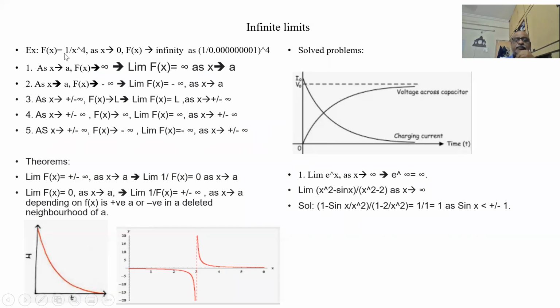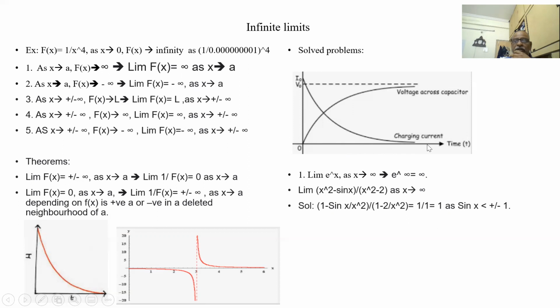Now let us see here. f of x is 1 by x to the power of 4. As x tends to 0, f of x is tending to infinity. There is no limit for this. This cannot be defined. So it's going to infinity. Let us see different combinations of infinity. x tends to a, it can go to positive infinity. x tends to a, it can go to negative infinity. x tends to infinity, it can come to a limit.